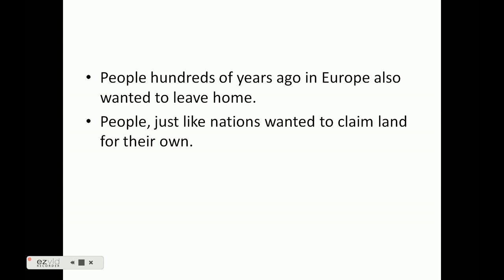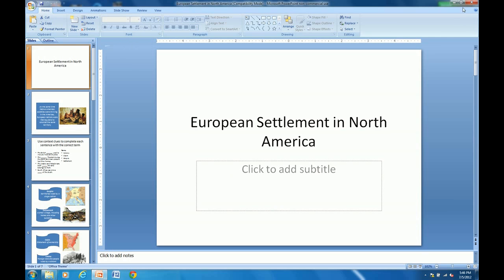So people hundreds of years ago in Europe also wanted to leave home. People, just like nations, wanted to claim land for their own. So England was setting up, they claimed all this land, but they still had to have people that wanted to go over there. So some of the people were willing to leave their homes and go set up in another nation.